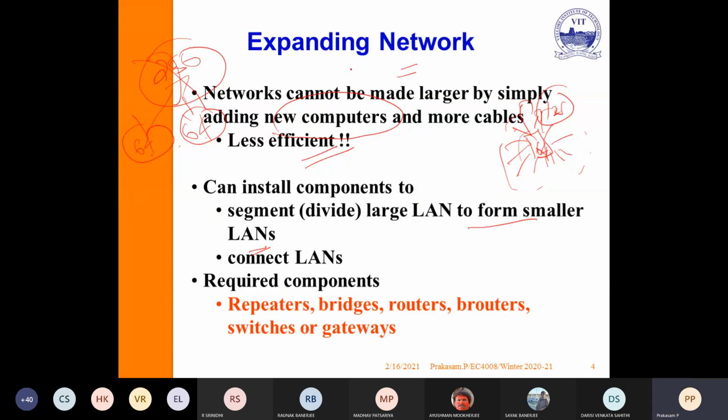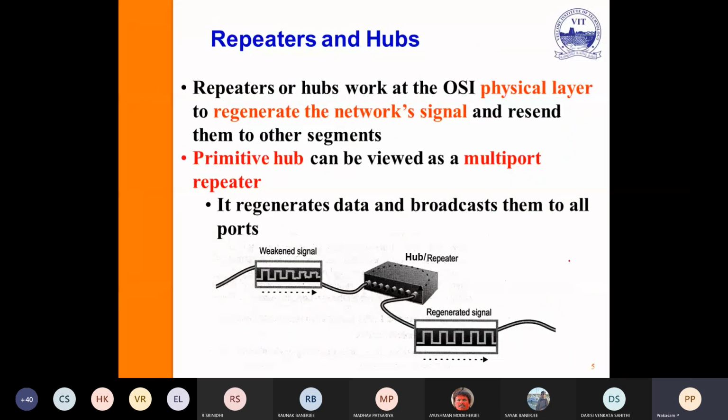So to expand the network, you need either repeaters, bridges, or routers. The router is a combination of bridge and router, then switches and gateways. So these are all the various network devices which are used to expand the network or break down networks.